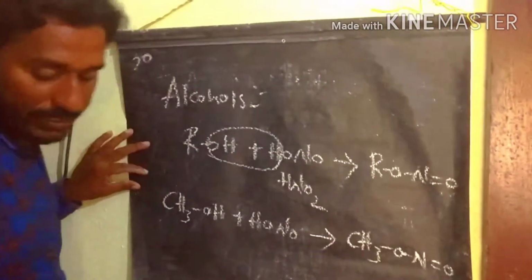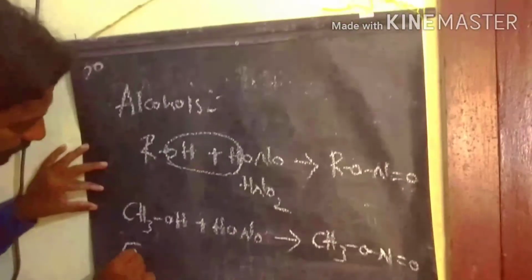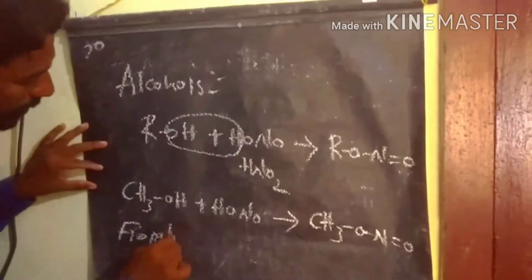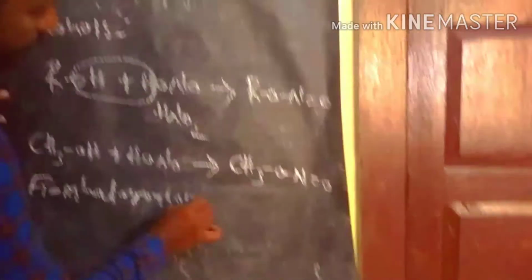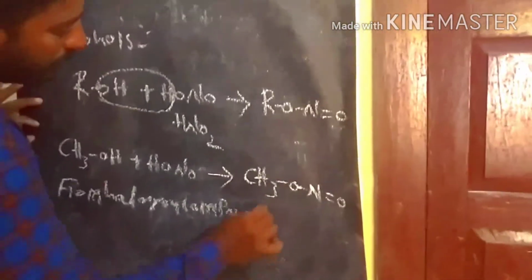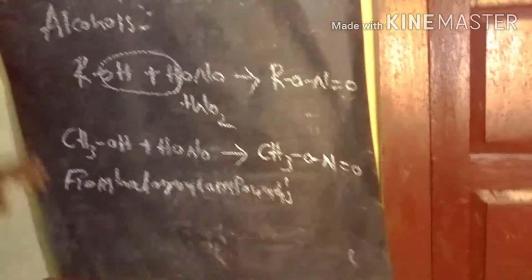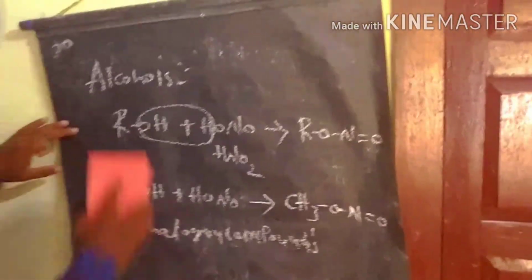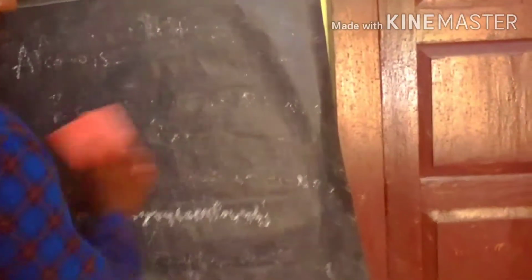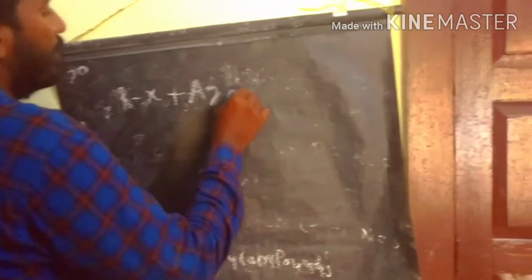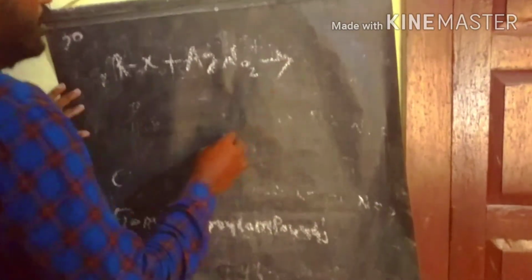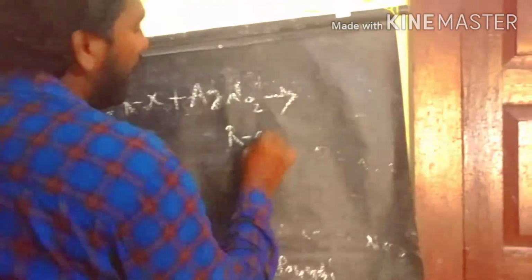Now the preparation of alkyl nitrates from halogen compounds. A simple example: R-X reacting with silver nitrate produces the alkyl nitrates.